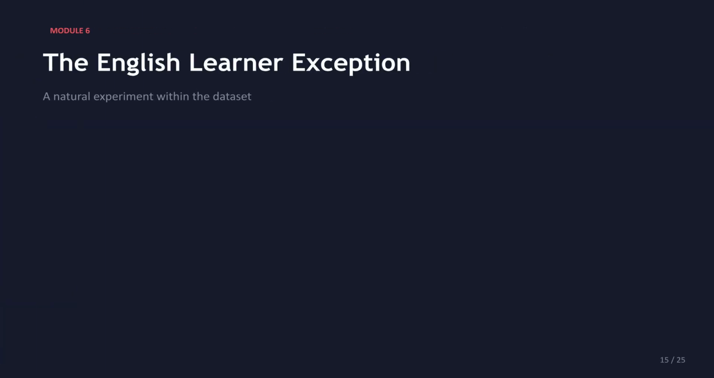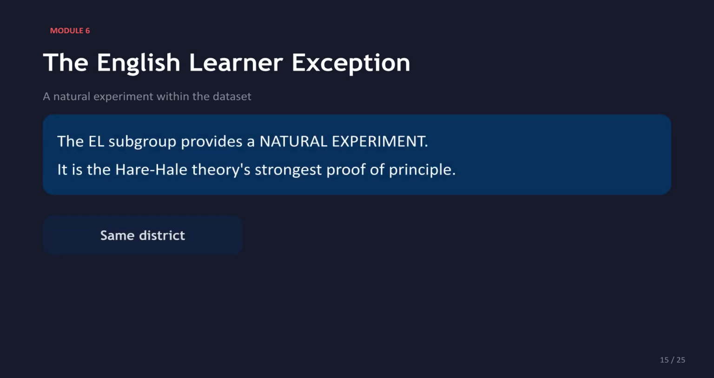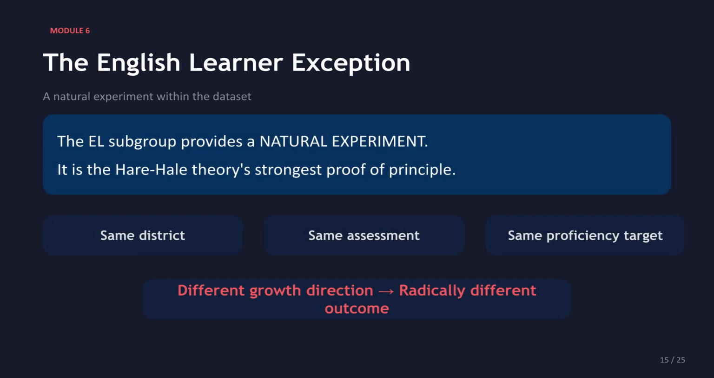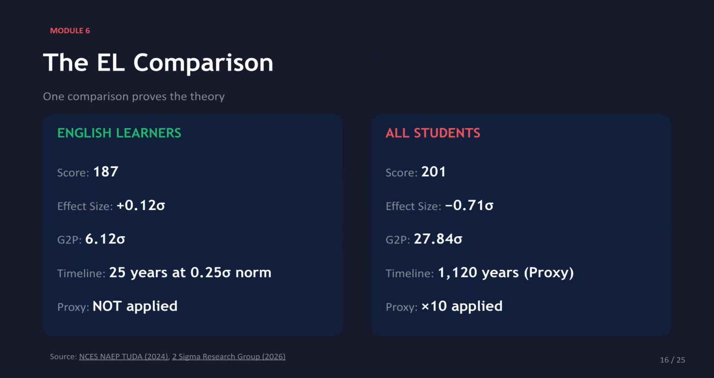The English learner subgroup serves as a natural experiment and is the Hare-Hale theory's strongest proof of principle. It involves the same district, assessment, and proficiency target. Yet, a different growth direction leads to a radically different outcome, demonstrating the power of growth rate. The EL comparison proves the theory.